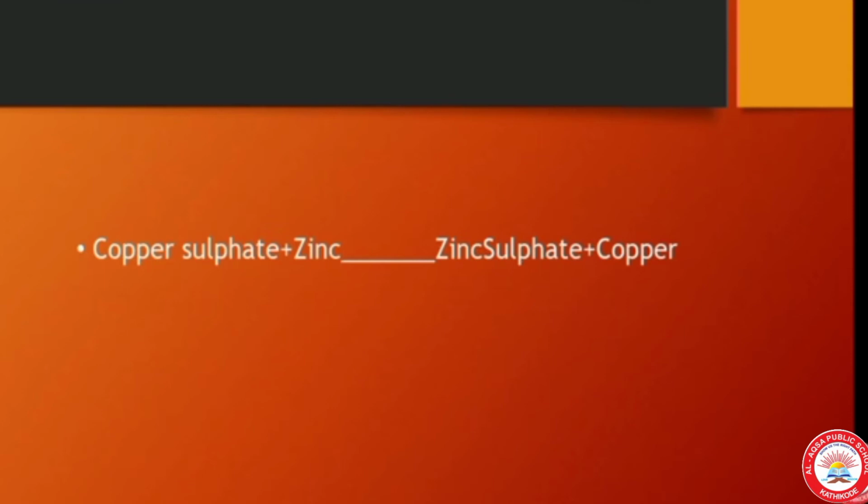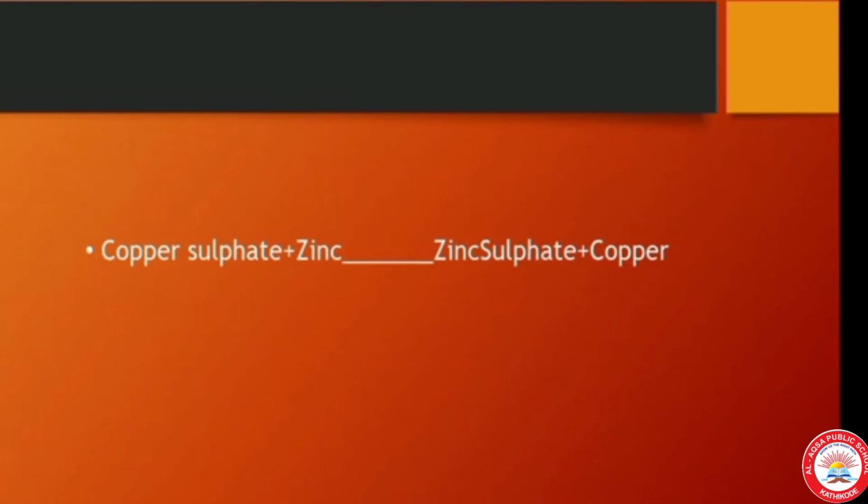Here, this zinc is more reactive than copper. So, it can easily replace copper from the copper sulfate solution and form zinc sulfate plus copper. This copper is reddish color and it will deposit at the bottom of the beaker.